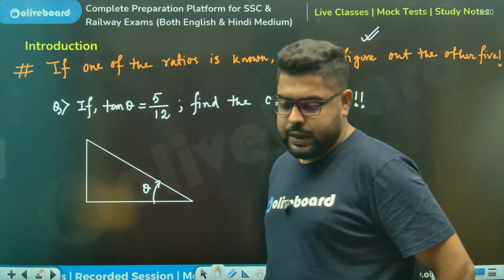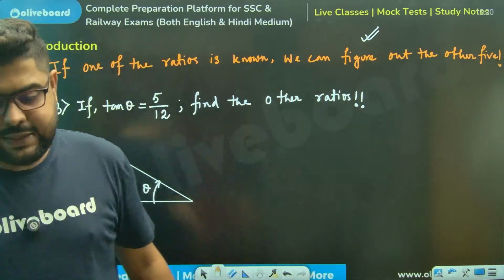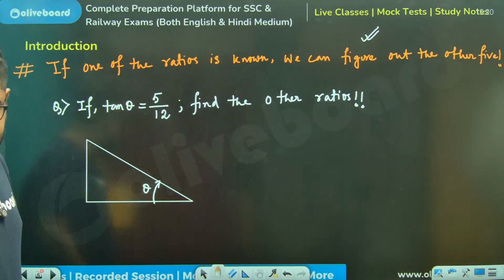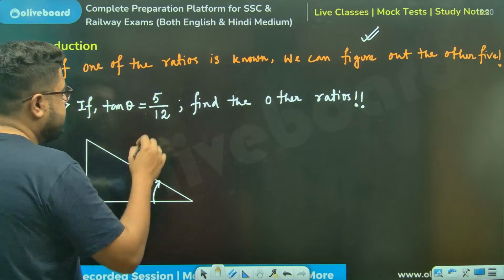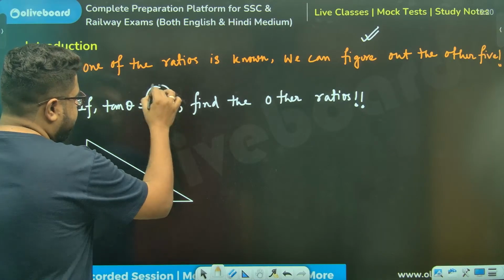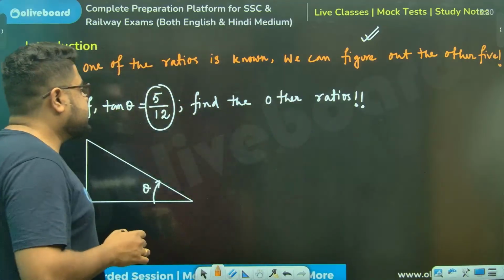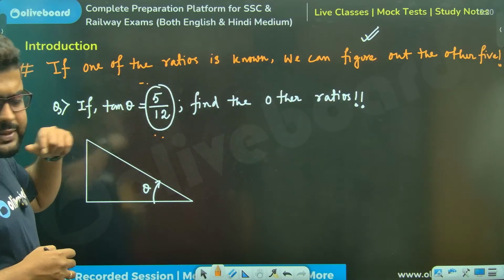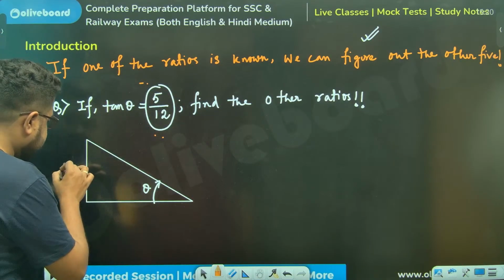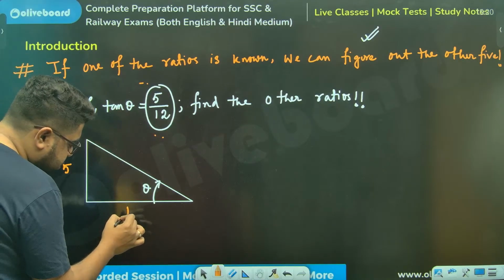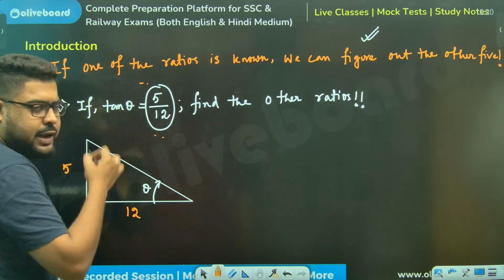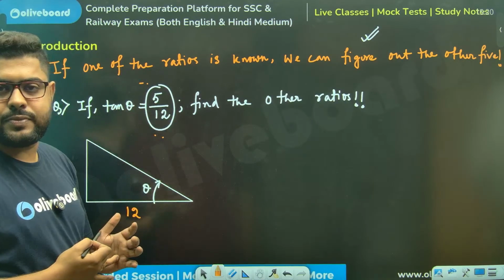Now, please understand. So this is theta. If this is theta, then tan theta is 5 by 12. Tan theta by definition is height divided by base. So I can say this is 5 and this is 12. 5 by 12, height by base.